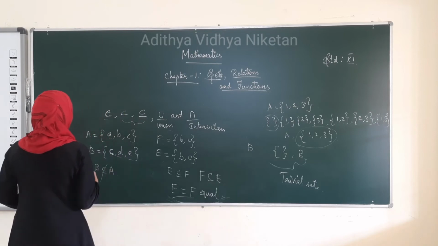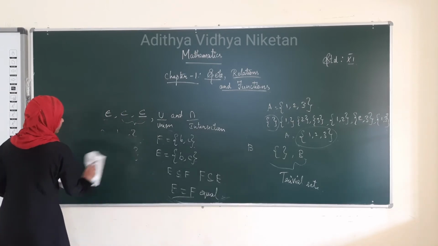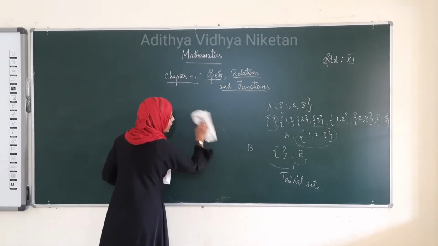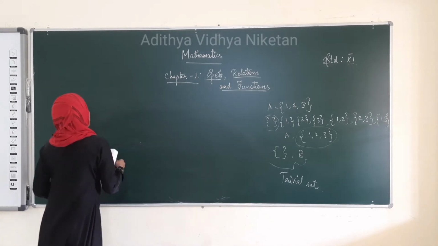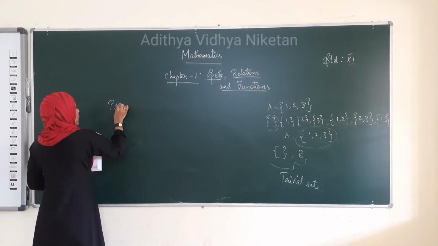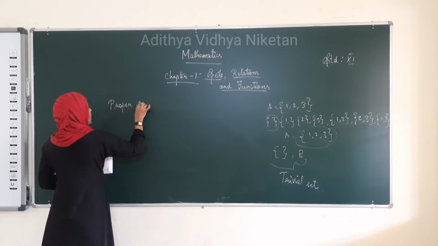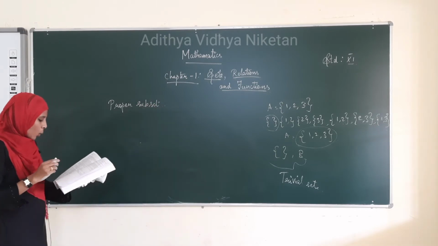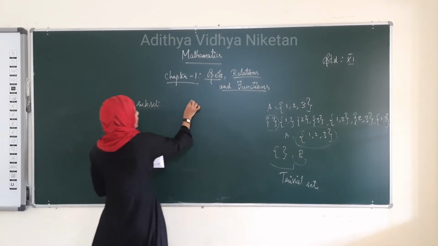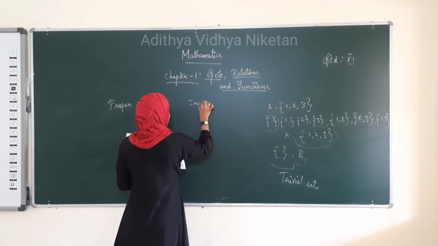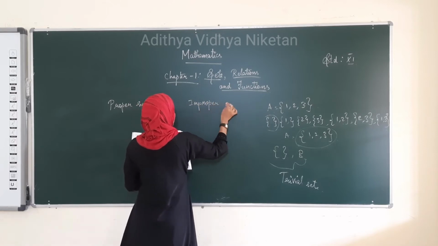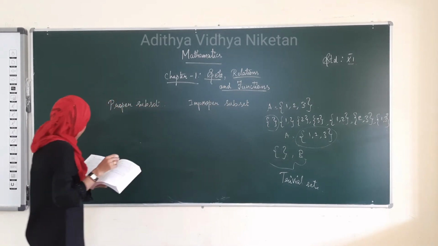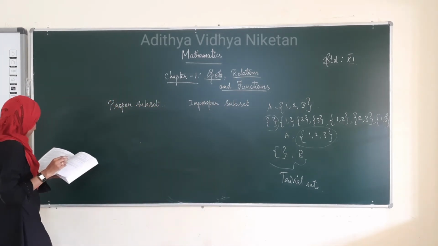Now, proper subset. Let us see the union and intersection later. Before that, what is a proper subset? We just saw subset and superset. What is a proper subset and what is an improper subset?